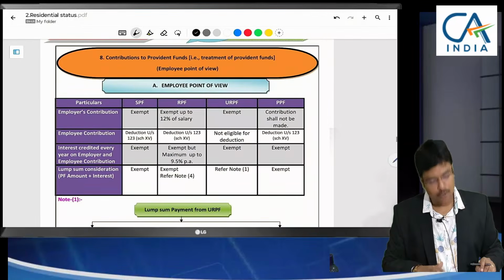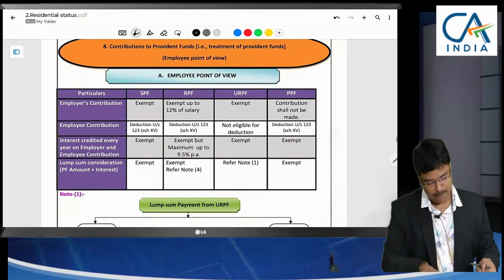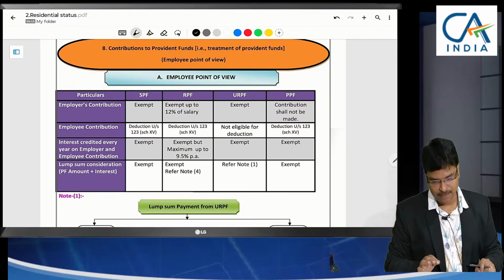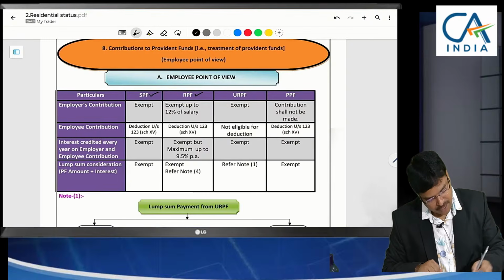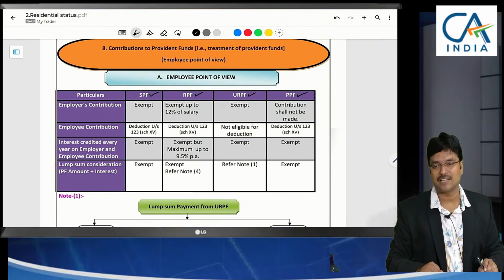So for these 4 provident funds, how will the taxability be? This is what we now need to decide. Very important aspects, sir. Even at the time of assessment of salaries, this will be useful to us. Statutory provident fund, recognized provident fund, unrecognized provident fund, public provident fund. 4 points have been given here.